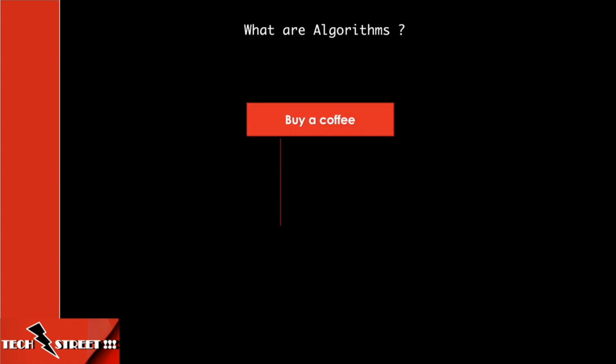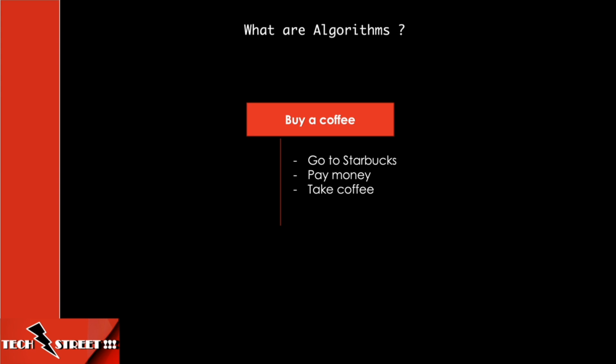Now let's understand what are algorithms. An algorithm is a step-by-step set of instructions to solve a given problem or to achieve a specific goal. Let's look at an example: buying a coffee from Starbucks. To buy a coffee from Starbucks, we need to go to Starbucks, then pay for the coffee, and then get the coffee. These three steps are an algorithm for buying a coffee from Starbucks.